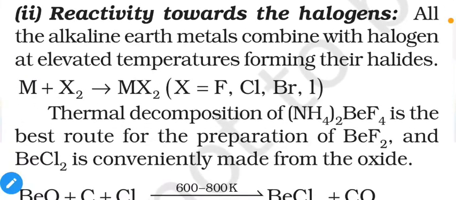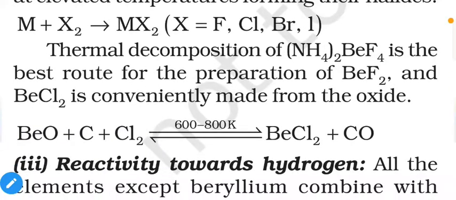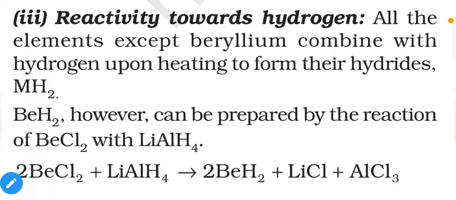Now reactivity towards halogens. All the alkaline earth metals combine with the halogens at elevated temperatures forming their halides. Simple reaction: all of them give +2 ions, so they will combine with two halides. M plus X2 forms MX2, where X is fluorine, chlorine, bromine or iodine. Thermal decomposition of (NH4)2BeF4 is the best route for preparation of BeF2, and BeCl2 is conveniently made from the oxide: BeO plus carbon plus Cl2 gives BeCl2 and carbon monoxide.